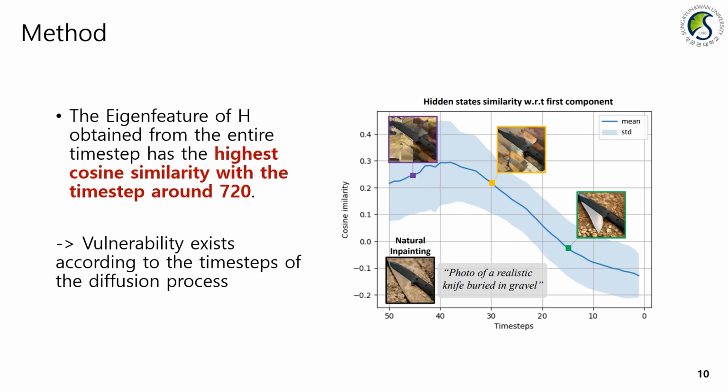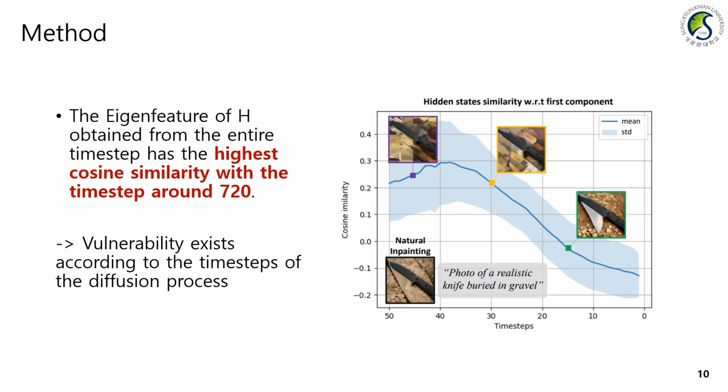This figure is introduced in the supplementary section of the paper. It shows the cosine similarity between the eigenfeature of h obtained from all time steps and h at different time steps. As you can see, the cosine similarity is highest around time step 720.